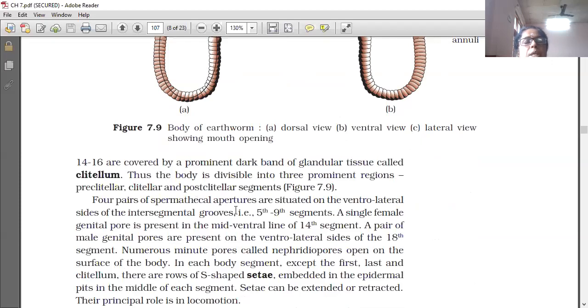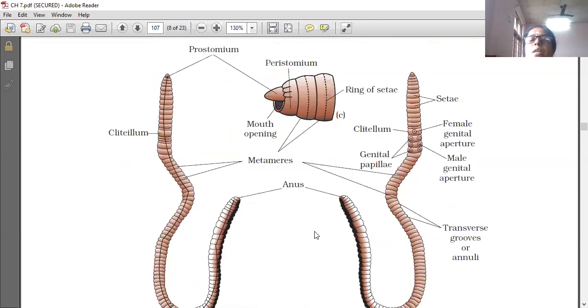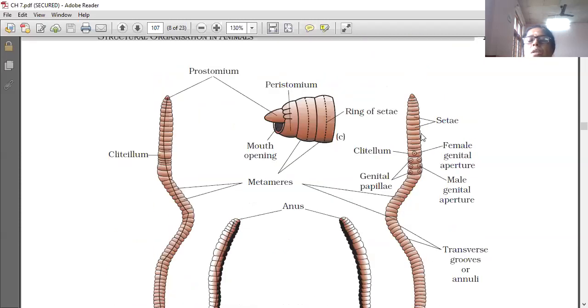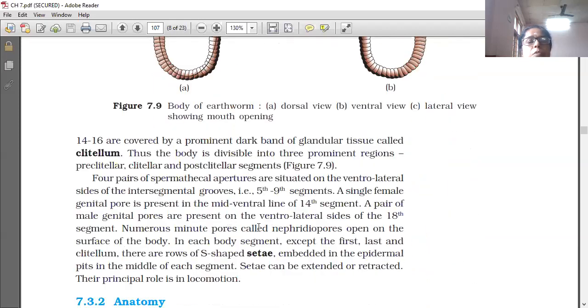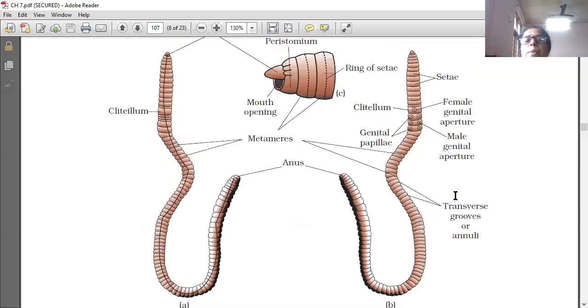Four pairs of spermathecal apertures are situated on the ventrolateral sides of the intersegmental grooves, from the 5th to 9th segment. A single female genital pore is present in the mid-ventral line of the 14th segment. This is the female genital pore. These are the genital papillae, meaning the male genital apertures.